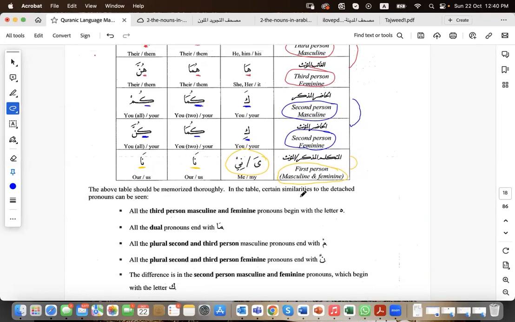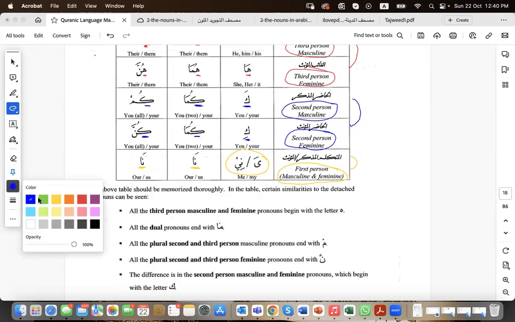In the table, certain similarities to the detached pronouns can be seen. So all third person masculine and feminine pronouns begin with a ha, as we have said. All the dual pronouns end with a ma, as you can see that too.